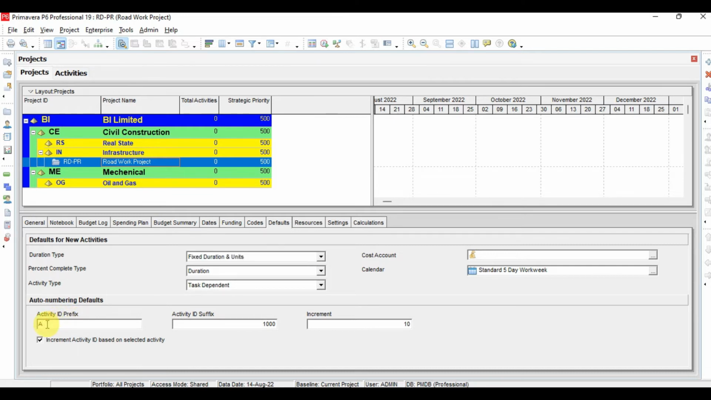You can make it AB also, and the suffix can be 10,000 also, and the increment you can make it 5 or 10. This is your choice. So you can set this for the activity ID. After creating the project, you have to define the activities in the project. So for the activities, the numbering system can be set by default from here.